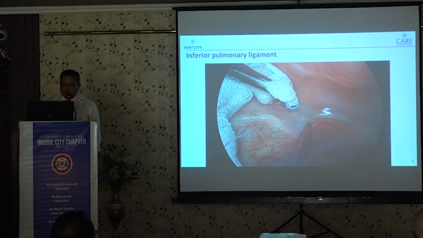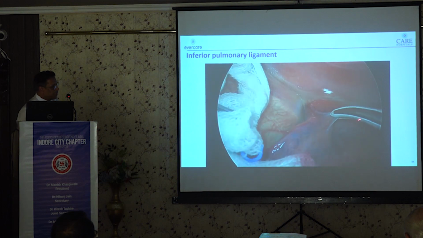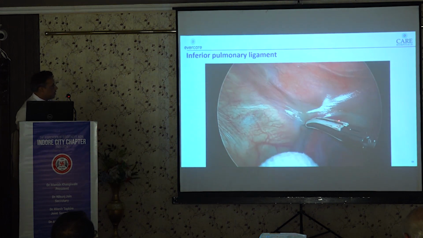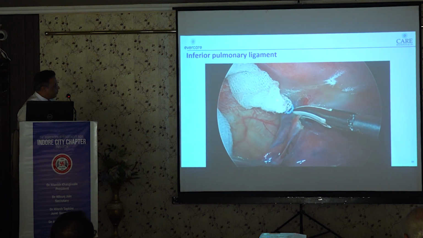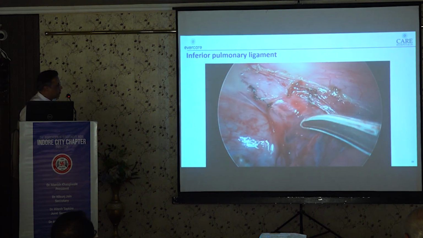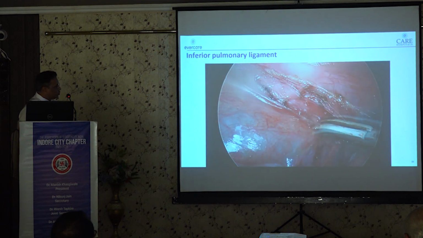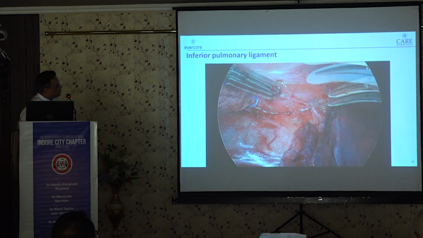Now, once we have assured that the disease is resectable, generally we start the dissection at the level of the inferior pulmonary ligament. So this is the inferior pulmonary ligament. It has two layers, so we will dissect layer by layer, trying to avoid injury to the adjacent lung, and we will move upwards towards the right main bronchus, dissecting the mediastinal pleura, taking all the lymph nodes between the esophagus and the lung with the esophagus.